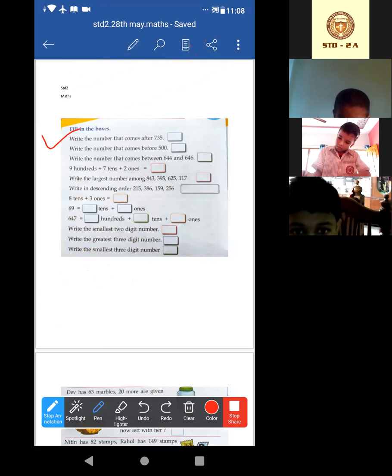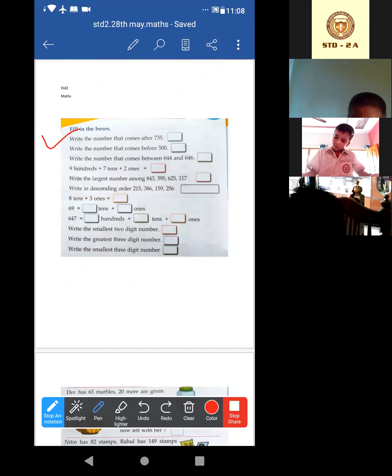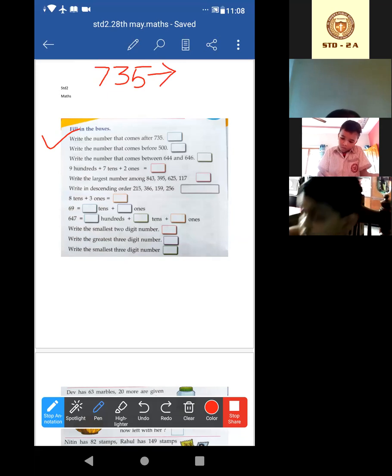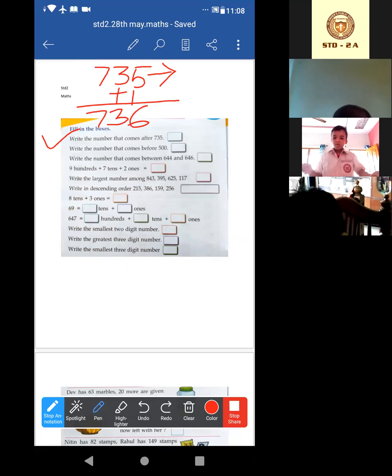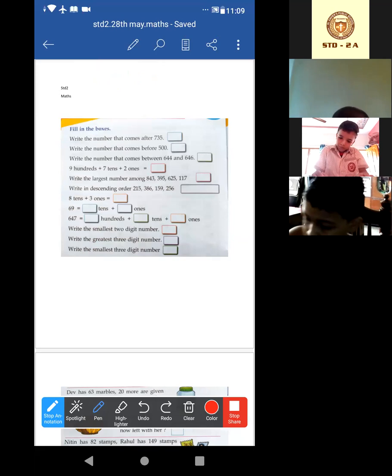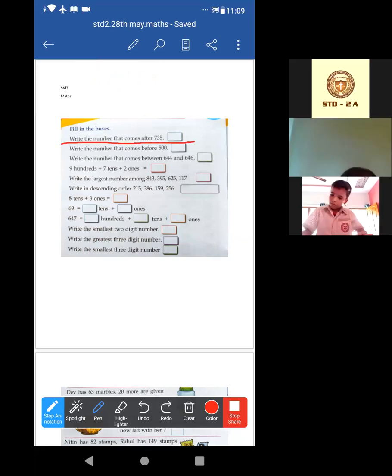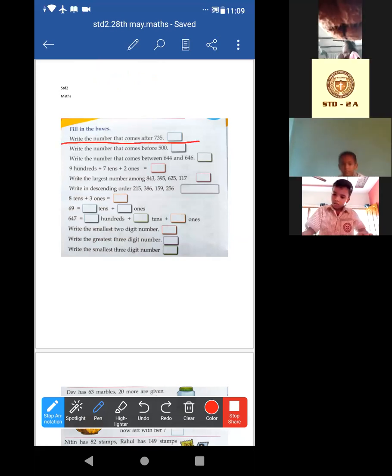So now look at this. The first one. Write the number that comes after 735. What will come after 735? Definitely 736. The next number, immediate next one. If we do forward counting or if we add 1, it will be 736. Yes, so just write the answer. Write the whole statement, write the full statement.